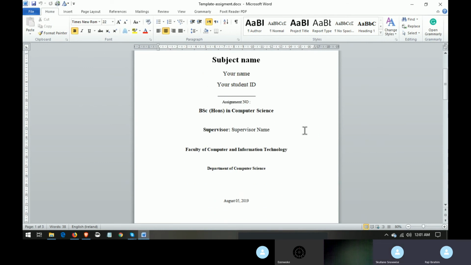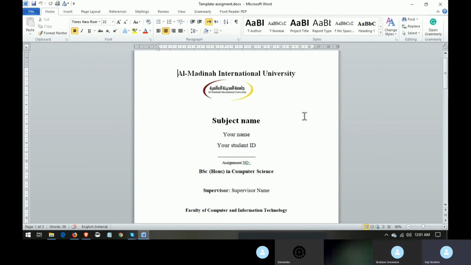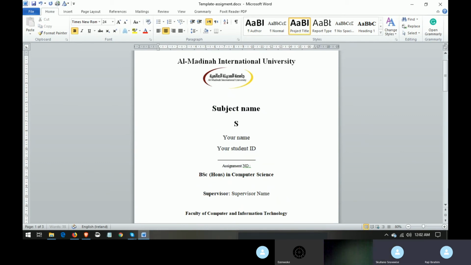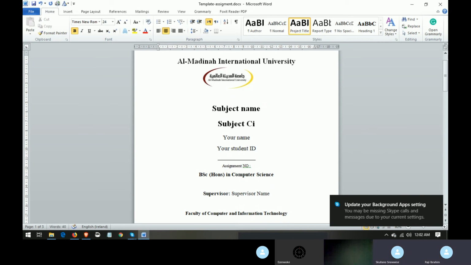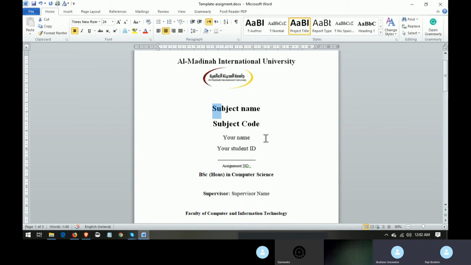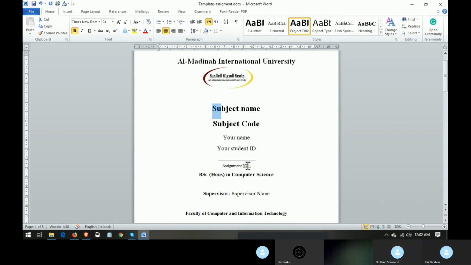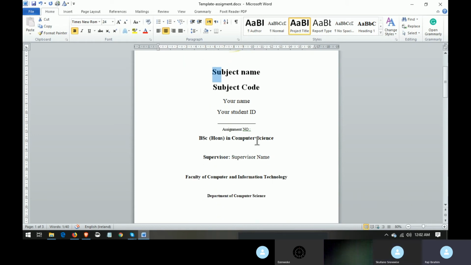You see, this is the cover page of all the assignments you have to submit. The name is there. The only thing you are editing is your subject name, and always put the subject code, your name, and your reference number. Then you write the type of assignment, so probably assignment one or assignment whatever. Then you put your faculty there.